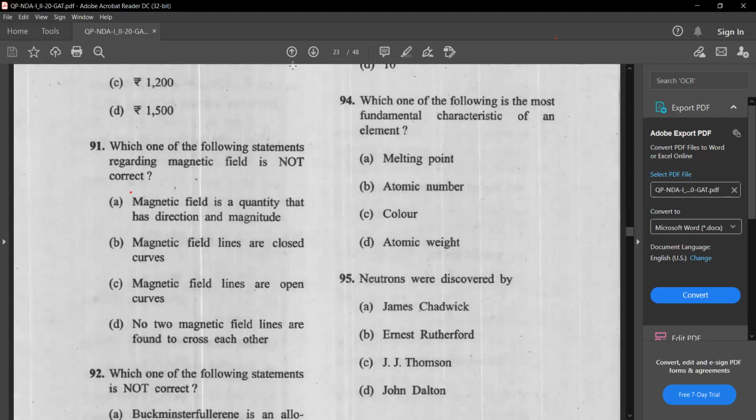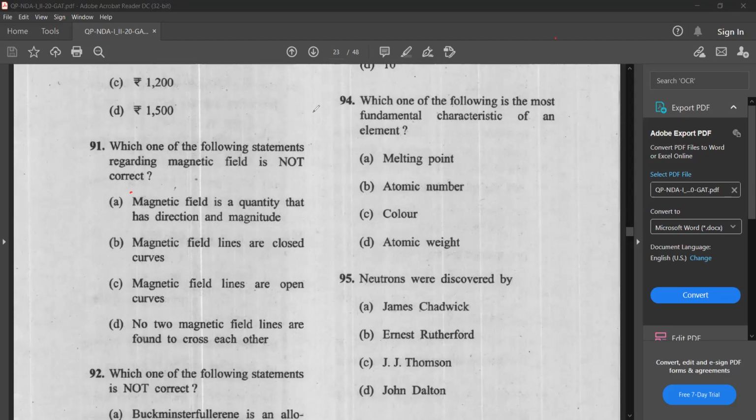Next question. Which one of the following statements regarding magnetic field is not correct? Let's see the statements. Magnetic field is a quantity that has direction and magnitude. Magnetic field lines are closed curves. Magnetic field lines are open curves. No two magnetic field lines are found to cross each other. Read the statements very clearly, understand, and then mark the correct option.